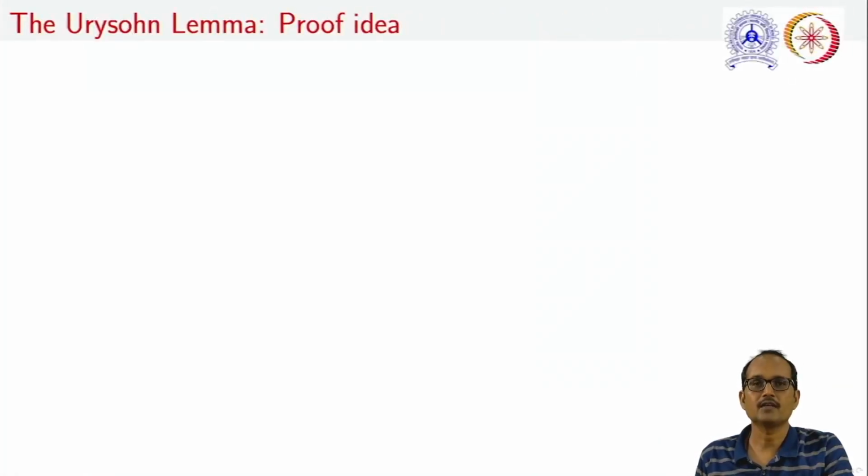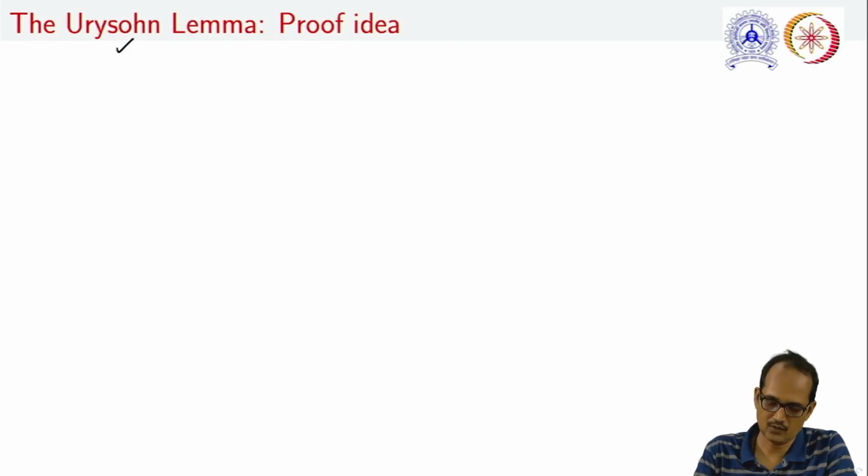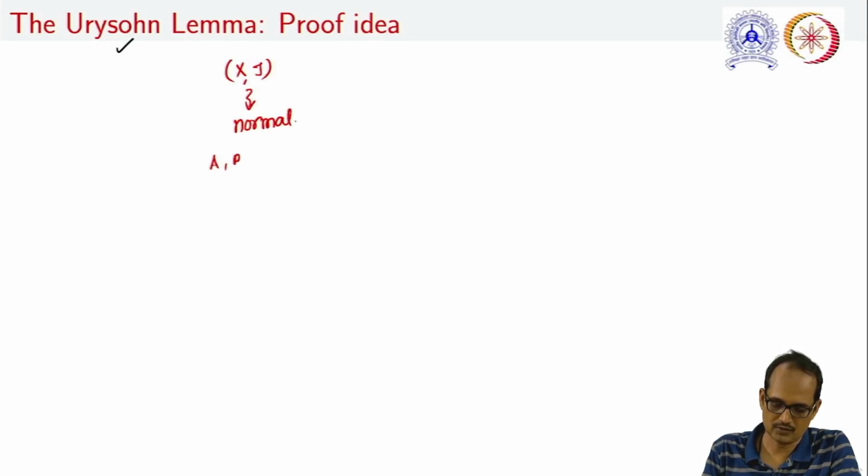Before providing the formal proof of this Urysohn lemma, let us see a glimpse of how we will use these two results in the proof. Note that what is given to us in this lemma is a normal space X, and also two subsets of X, A and B. Note that A and B are disjoint. Also it is given that A and B are closed.